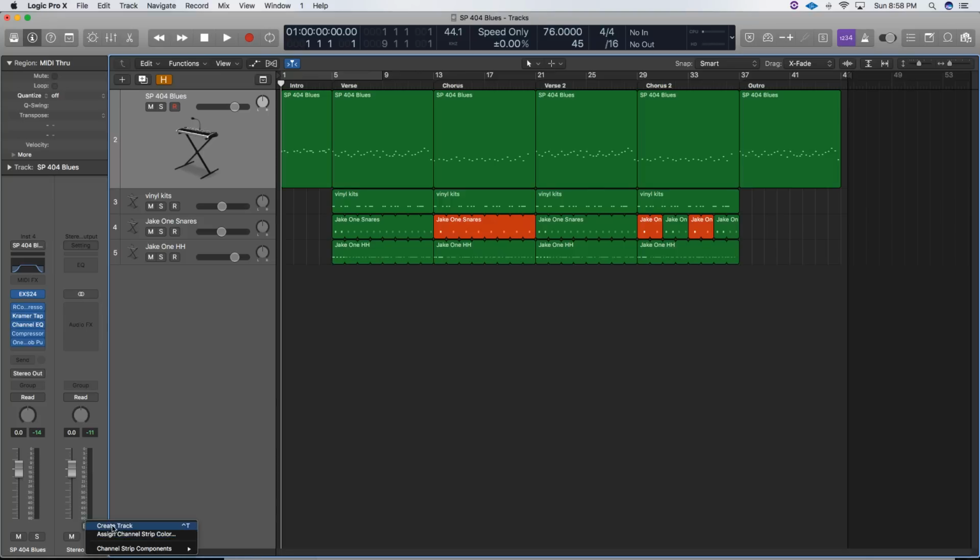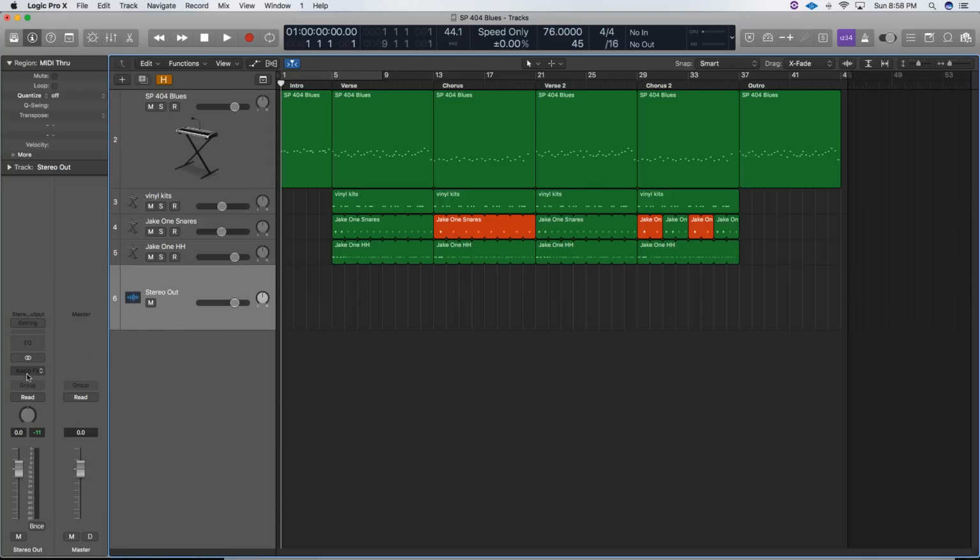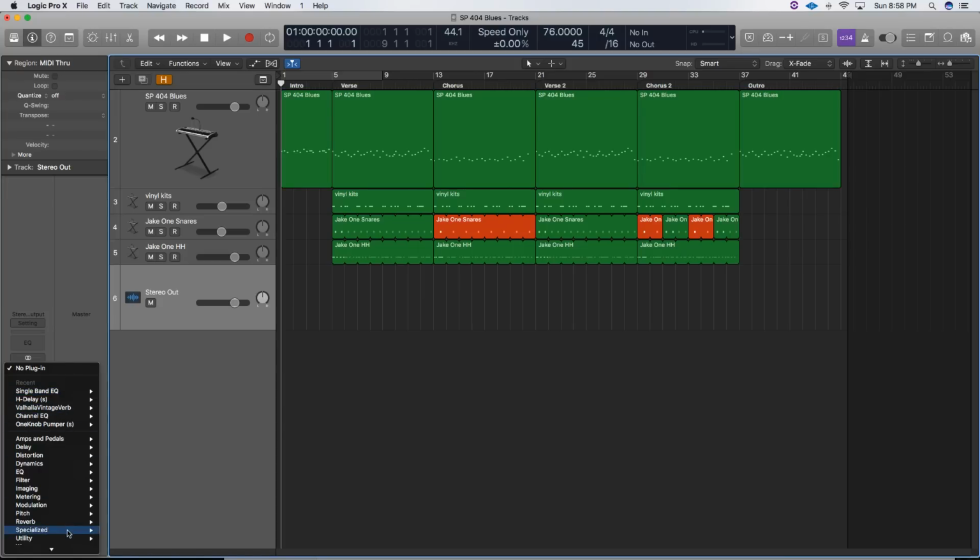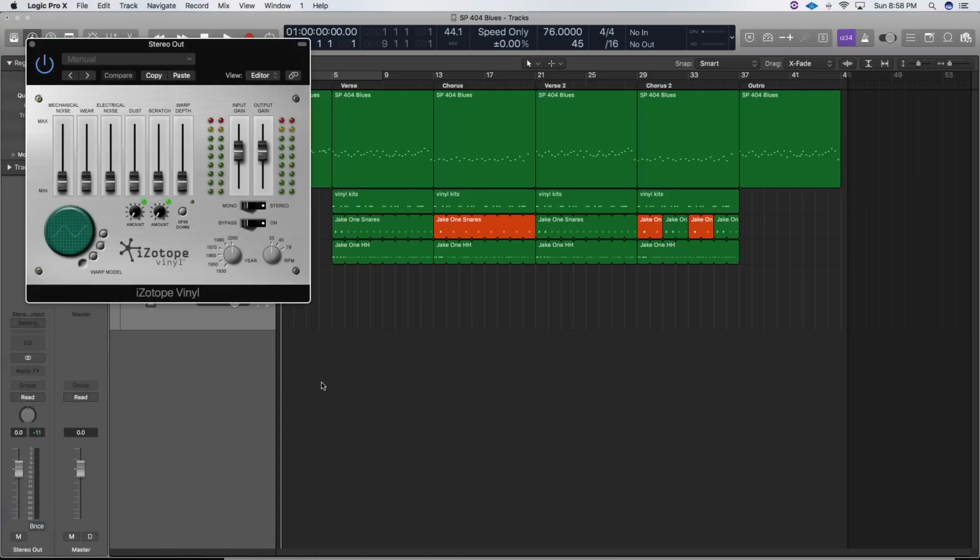Now there is one more thing that I like to do, and that is I like to go to the stereo out, right click and click create track. That'll give me the stereo out on this page. And then what I like to do is add that iZotope vinyl plugin. I've done this before on a boom bap beat. I like to throw warp depth up. I like to take the year down. I'm going to go all the way to the 1950s. I like to throw it in mono.